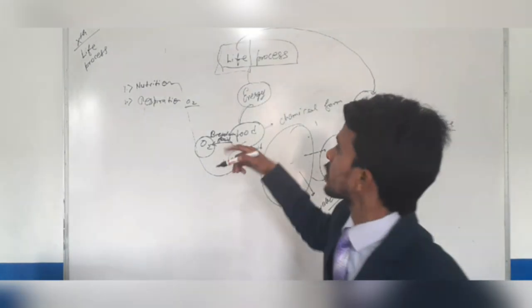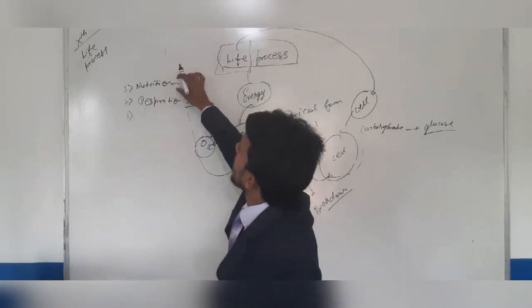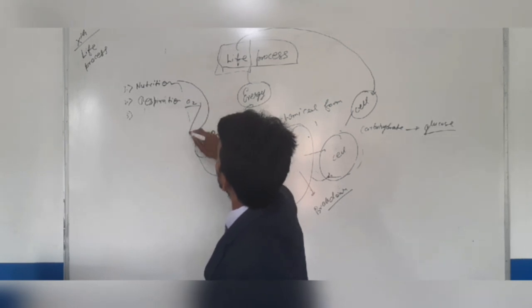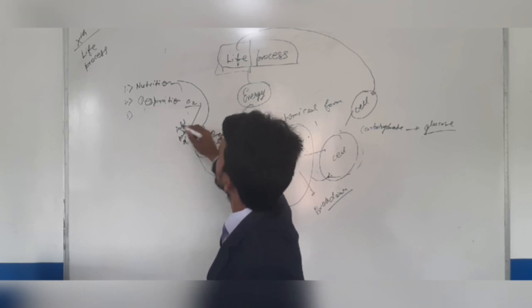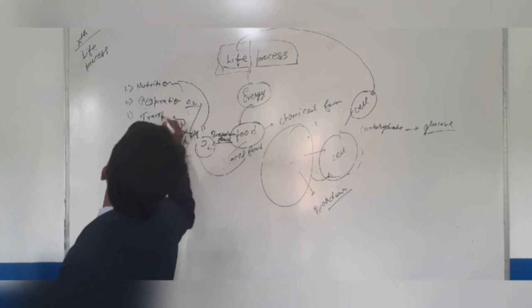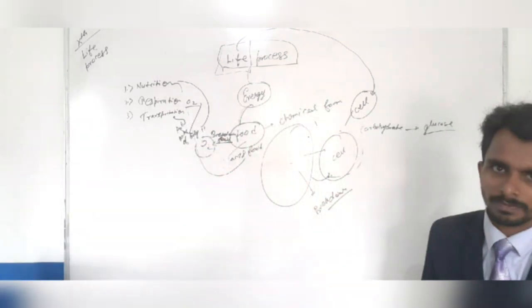That's why supplying nutrients and oxygen to all parts of the body is considered transportation. You get the point? That's transportation.